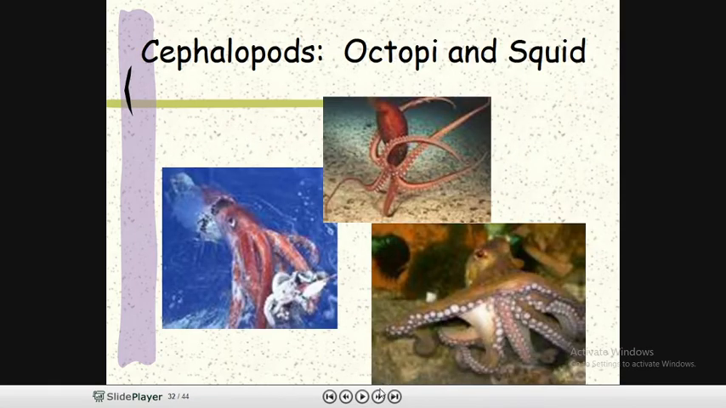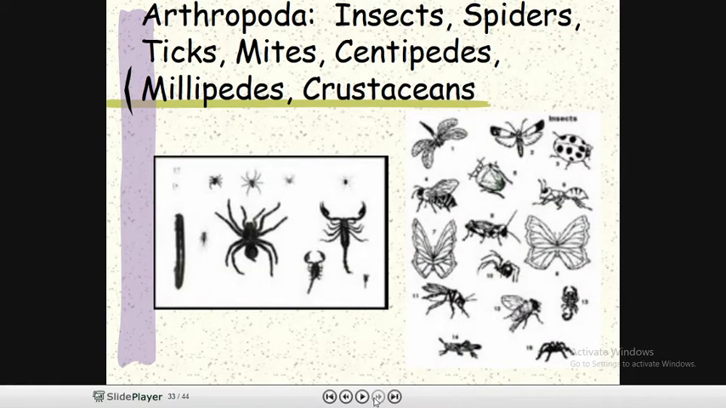Now another one in Mollusca is the cephalopods. The cephalopod is a class of that phylum, also called octopi or squid. You must have seen these organisms. They look very fantastic, and sometimes they are scary also. Squid is called a giant fish, but it is not a fish, it is an invertebrate.